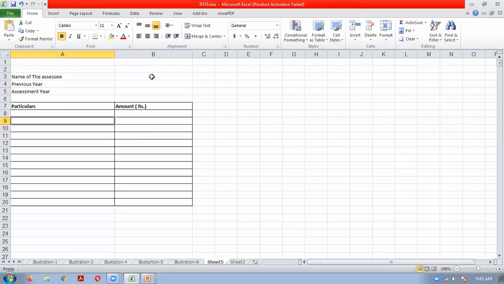First, we will start with the basic detail. Name of the assessee, Mrs. X. Previous year is 2020-21. Assessment year is 2021-22. So income from house property. No need of doing any calculation because it is already computed and given in the question. It is 2,30,000. Then income from other sources.